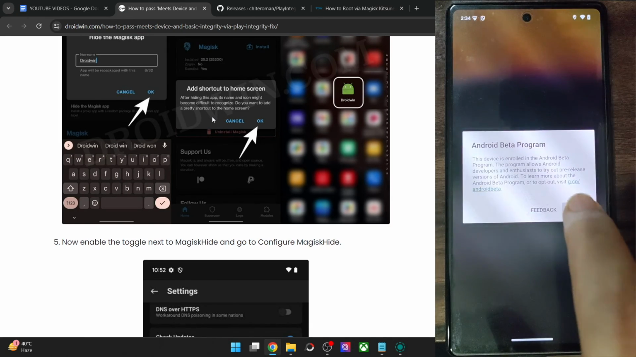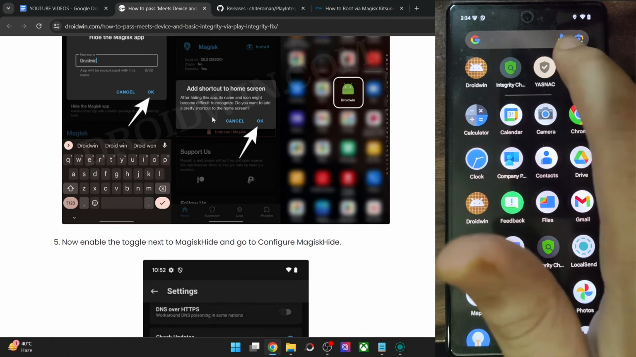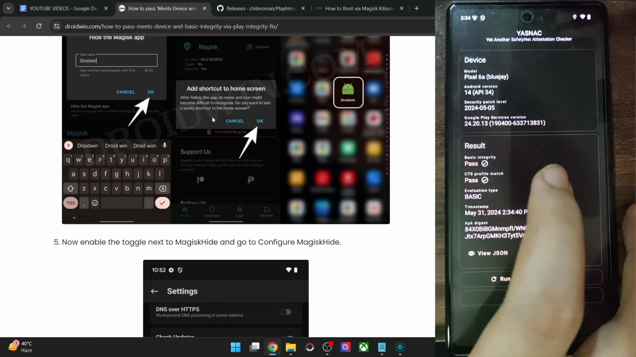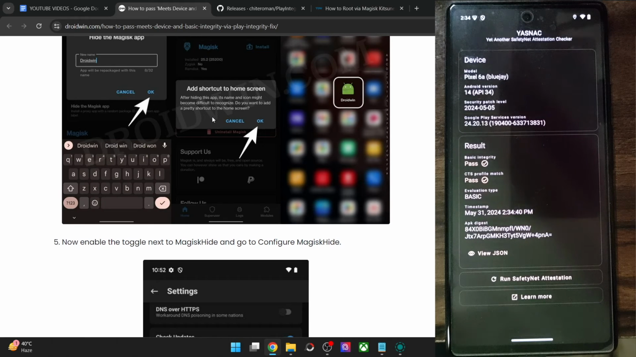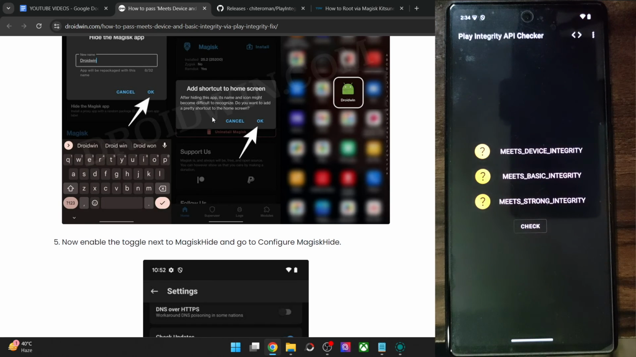So make sure that you are online, and first off I will check the SafetyNet test. For that I'm using the YASNAC app. Launch the app, tap on run SafetyNet attestation, and let me see the result. As you could see, we are passing both the tests, basic integrity and CTS profile match test. Next up, let me now launch the Integrity Checker app. You may install the app from Play Store once again and tap on check, and you should now pass the first and second test. Let me check that as well. It could take up to a few seconds, and as you could see, we are now passing the first and second test, and you may now use the required banking and payment app of your choice.